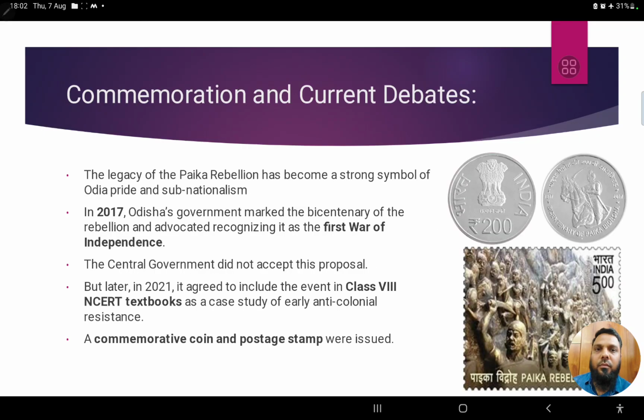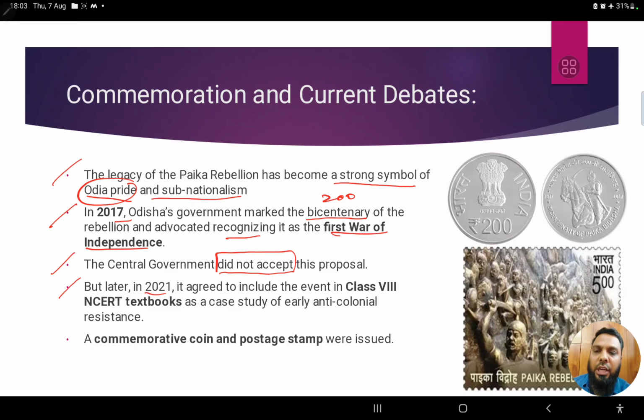But we'll see what is happening currently, right? The Paika rebellion has become a strong symbol of Odia pride and also a strong symbol of sub-nationalism. As we have seen, in 2017 the government marked the bicentenary, 200 years of celebration, and also advocated for recognizing it as the first war of independence. But later the central government did not accept the proposal.